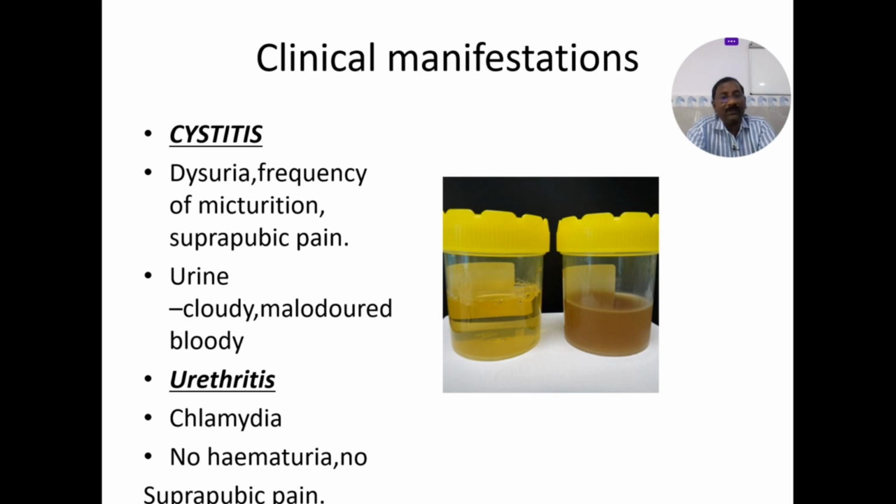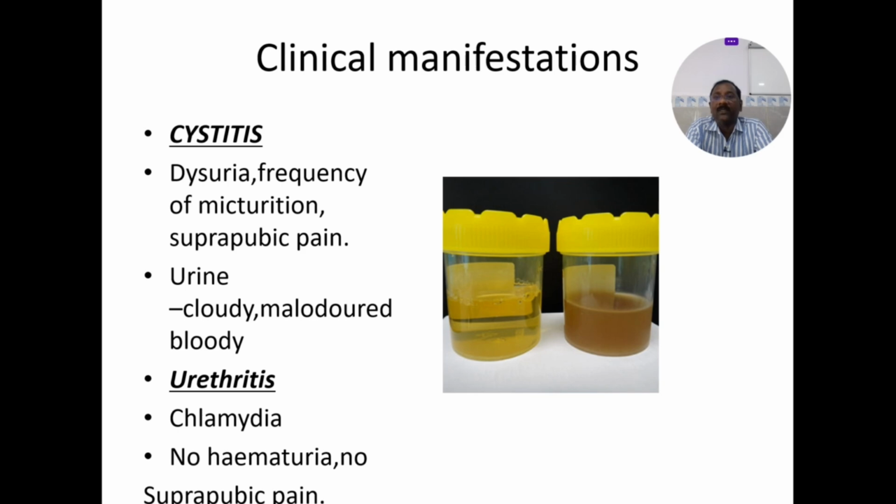See the urine here. The left one is clear when compared to the right one. The right one is very thick and dark colored. It is mostly urethritis on the right side because of the associated urethral discharge. On the left side, it is mostly cystitis. There won't be any urethral discharge in cystitis. So the first one is the cystitis picture and the second one is the urethritis urine, because of the presence of the urethral discharge.